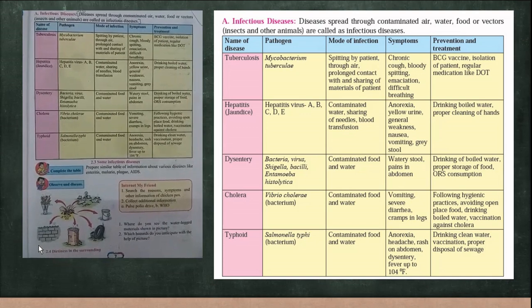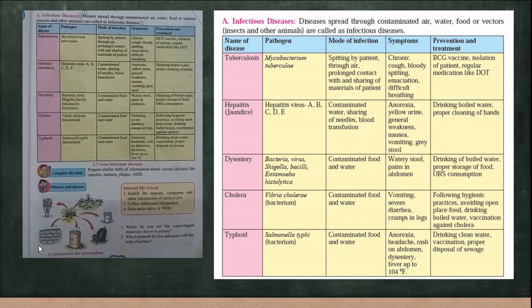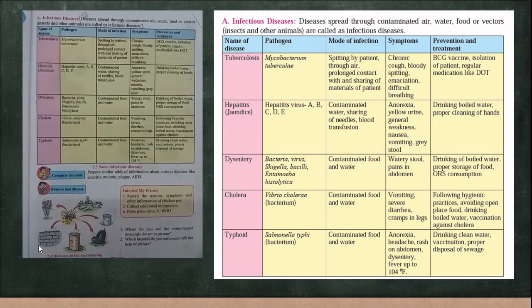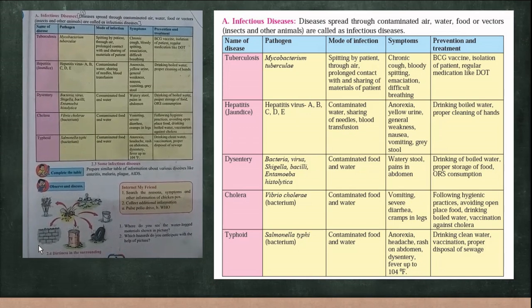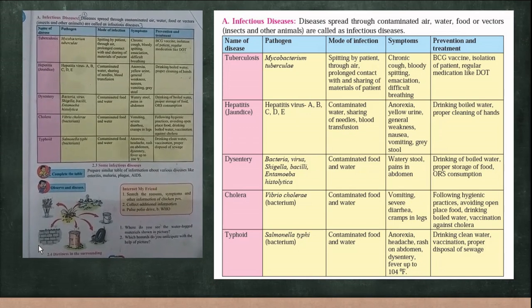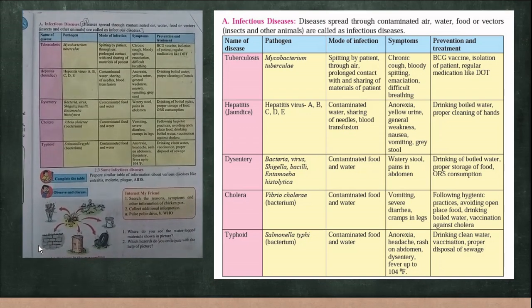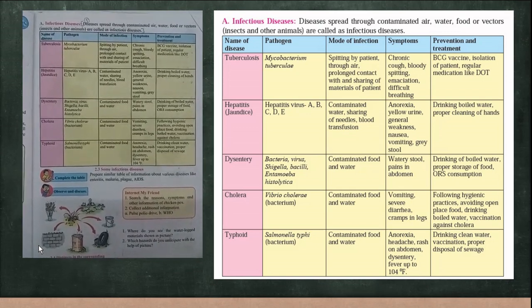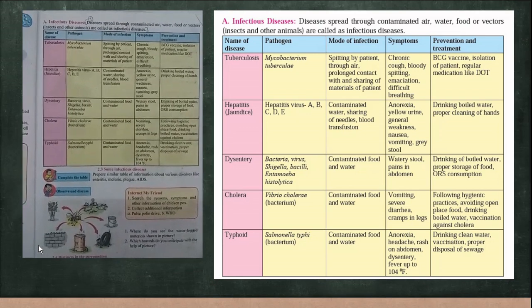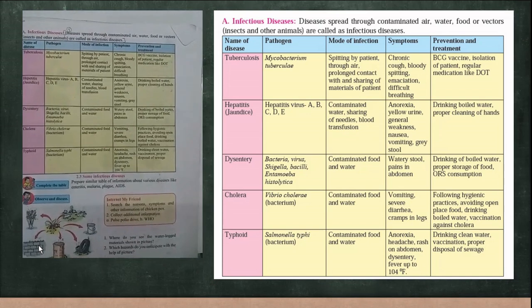So these are certain infectious diseases. Their pathogens, meaning the microorganisms which cause the disease. Mode of infection, how it has been transmitted. Symptoms, what are the signs from which we can understand that the person is suffering from that disease. And the next part is how you can prevent it and what medical treatment is given for such diseases. I hope you have understood what is meant by health, what is disease, what are the types of disease and certain infectious diseases.